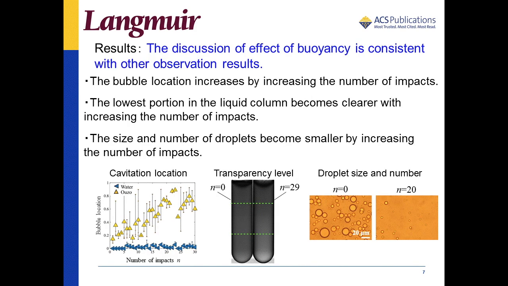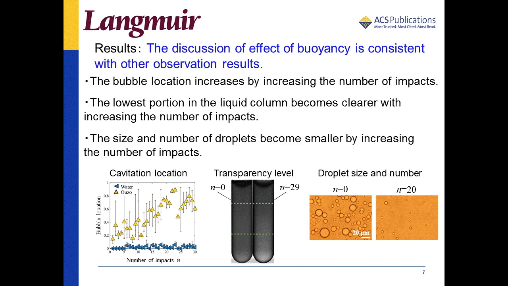We also observed the location of cavitation bubble, the transparency level, and the size and number of droplets. These results seem to reflect the buoyancy effect. As a result, the phenomena that can be understood as the effect of buoyancy were observed. For the location of cavitation bubbles, the bubble location of the emulsion increases by increasing the number of impacts. This result differed from that in water as shown in left figure.